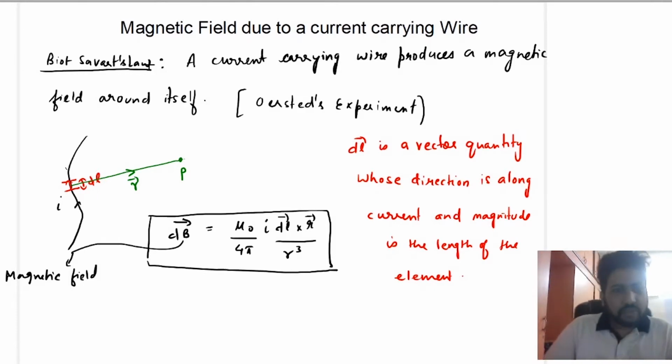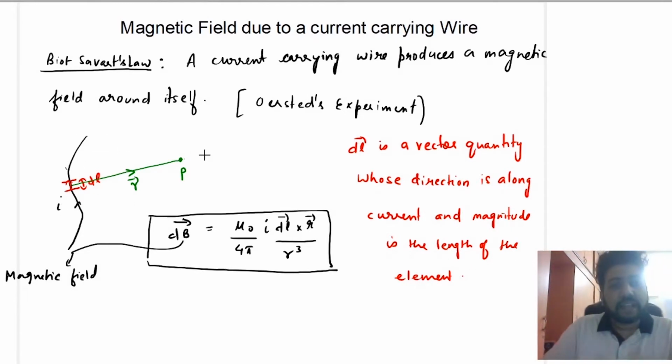Okay. So now we will discuss how to calculate the magnetic field due to a current carrying wire using Biot-Savart's law. Suppose there is a current carrying wire carrying a current I. Let us take an element dl. This is an element of length dl. What is dl? It is a vector quantity whose direction is along the direction of current and its magnitude is equal to the length of this element.